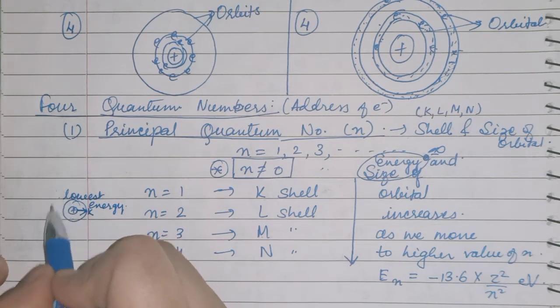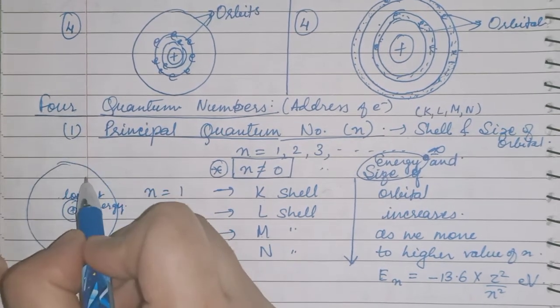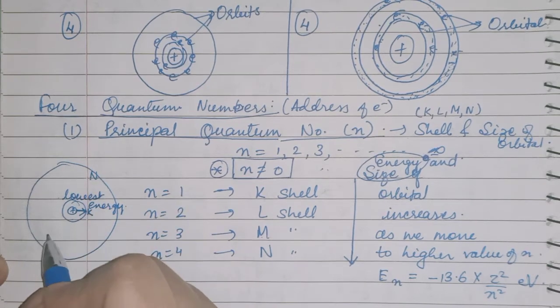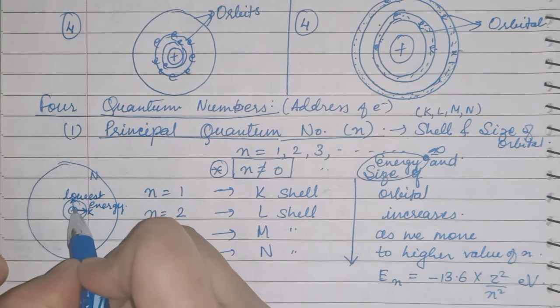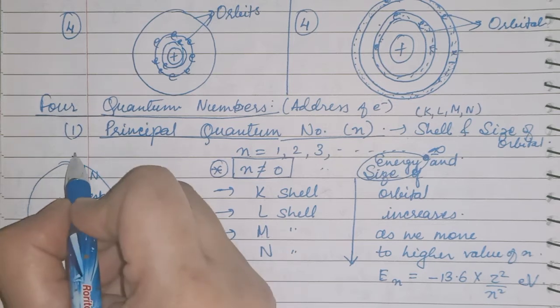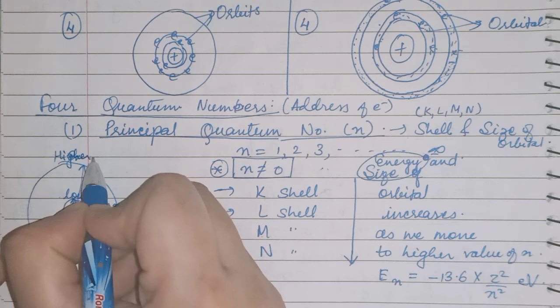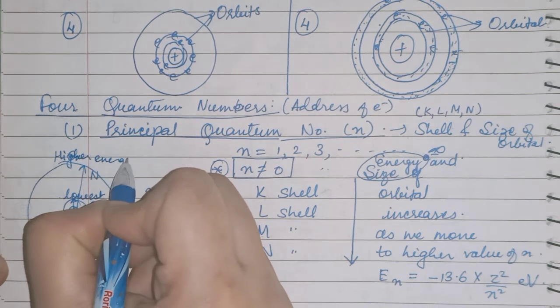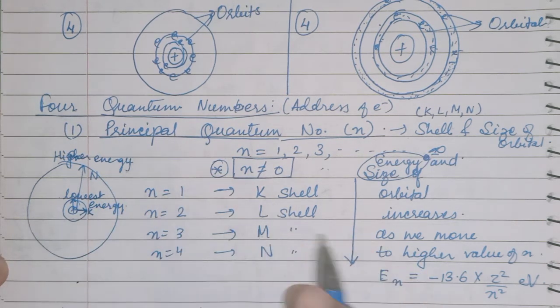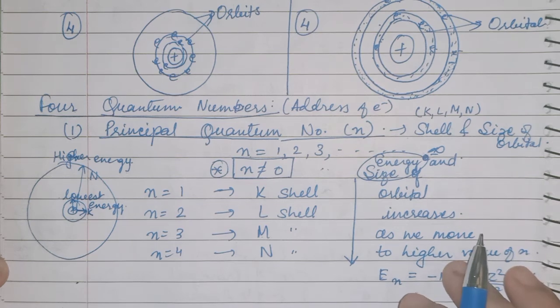Now after K comes L, M, N. Suppose we are in the N shell. You can say it is far from the nucleus, so it has higher energy. Or if it is at infinity, you can say it has the highest energy.